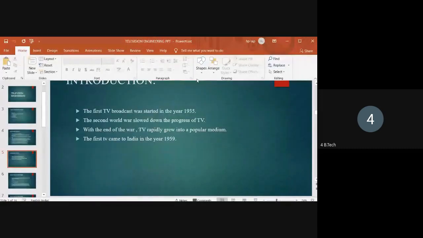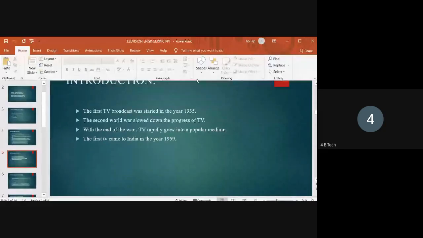Next, when was television broadcast started? As you see in the slide, television broadcast started in the year 1935. After that the television was developed, but due to the Second World War, the development slowed down. After the Second World War ended, television again grew into a popular medium.